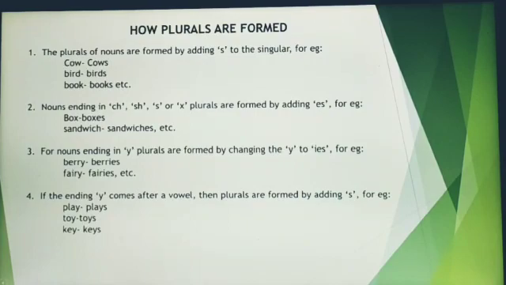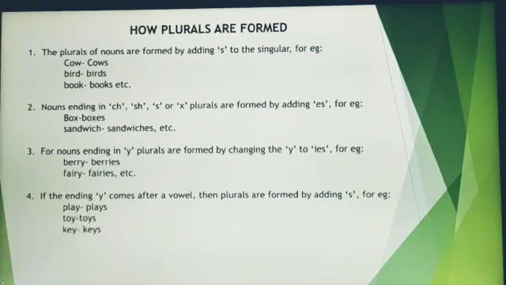Sandwich, sandwiches. For nouns ending with y, plurals are formed by changing the y into ies. For example, here you see ferry. Ferry ends with y. So now here we omit y, and in place of y we add ies. So that becomes the plural form, like berry, berries.